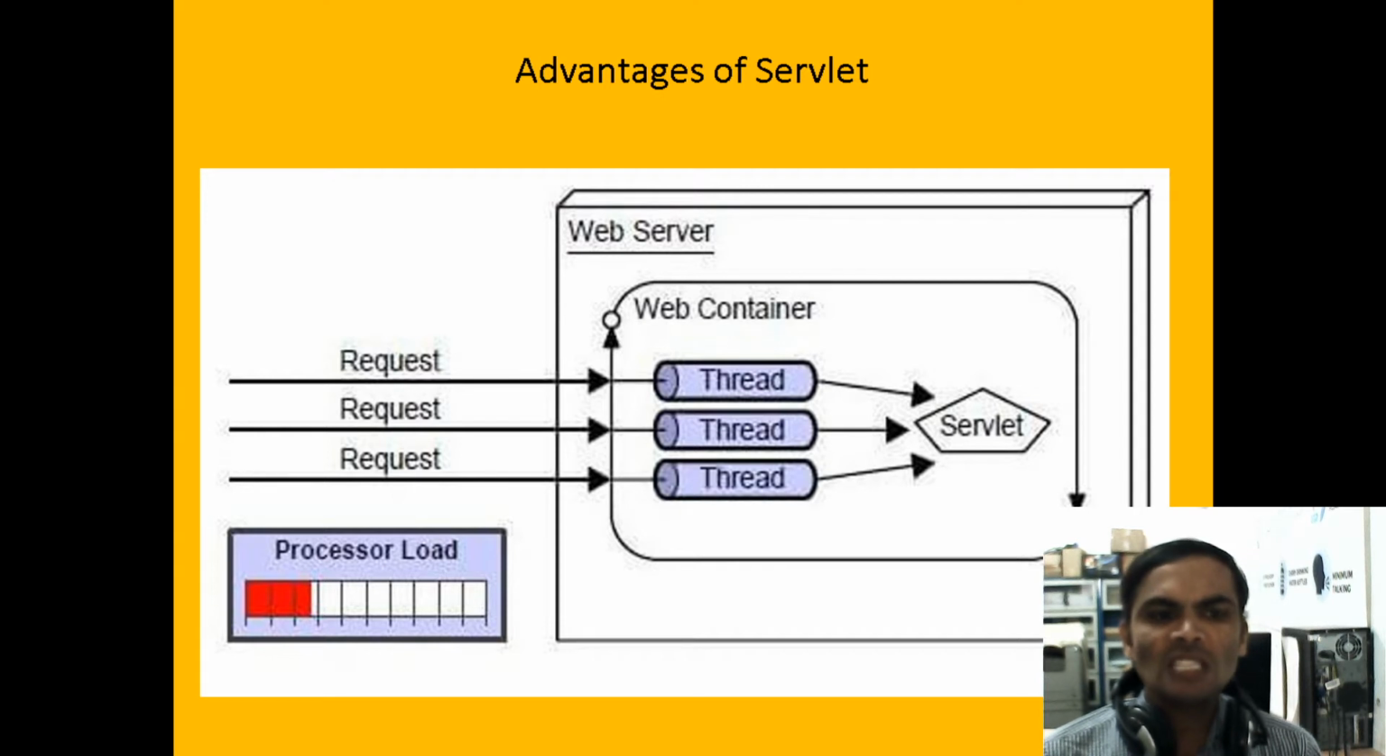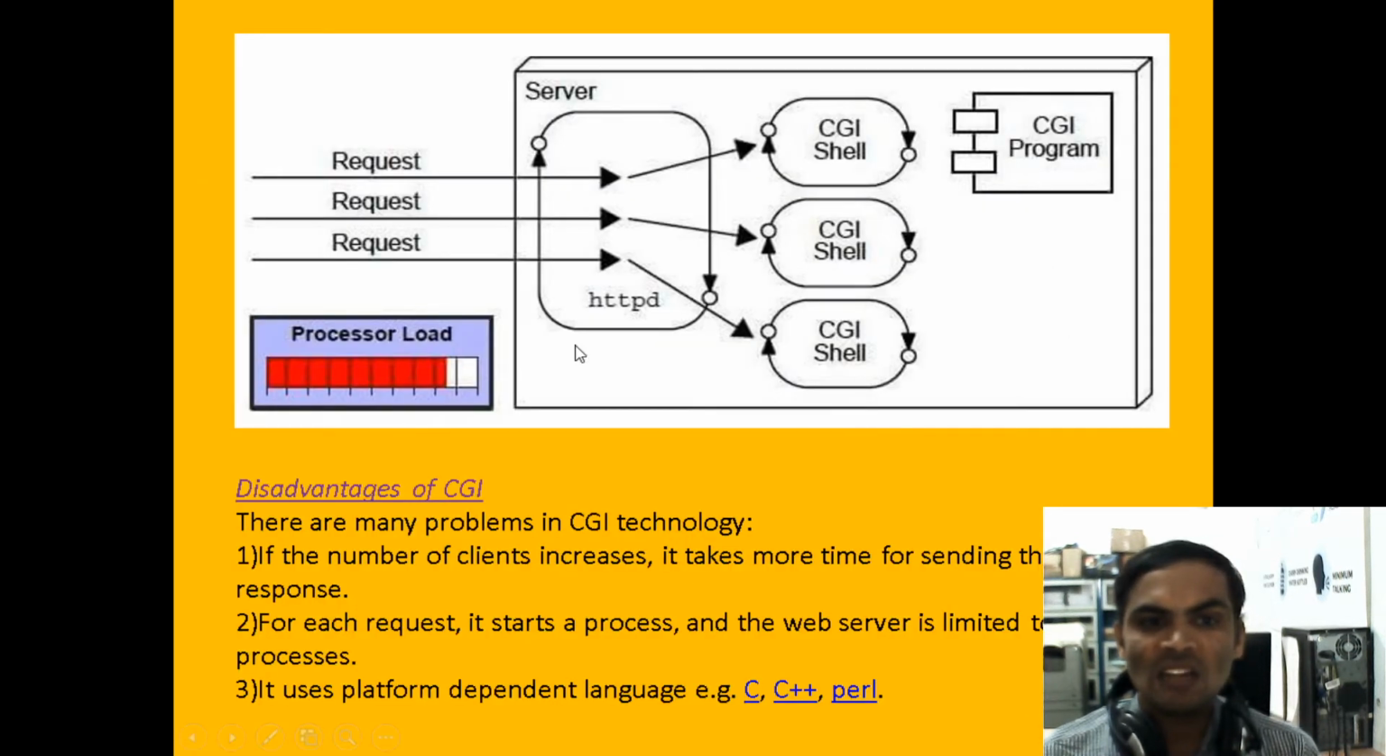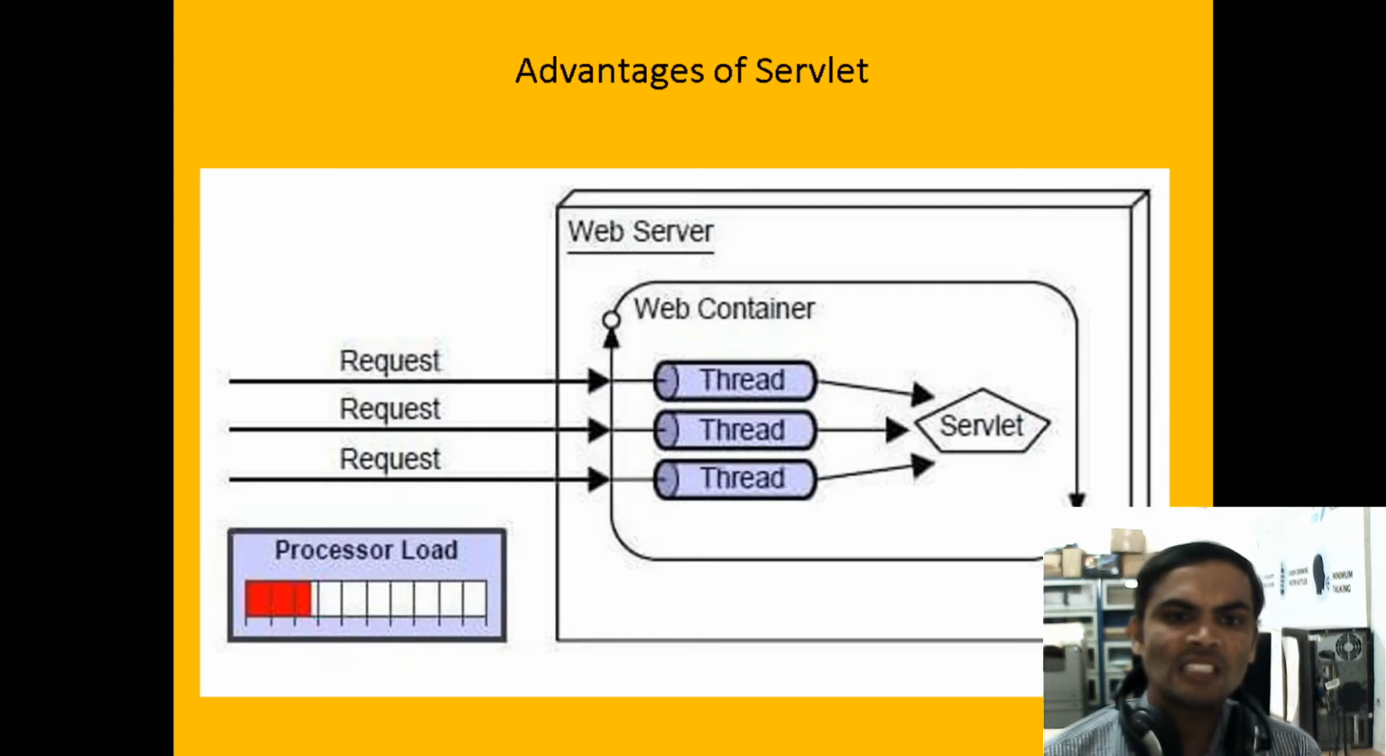If you give n number of requests to a Servlet, the processor load will be very less. Under the Servlet, the web container has a thread scenario. Under the CGI, there is no thread scenario; it is a process. This is a major drawback under the CGI. Under the Servlets, the web container has the JVM, the Java Virtual Machine, with threads, and the Servlet application inside your web container.